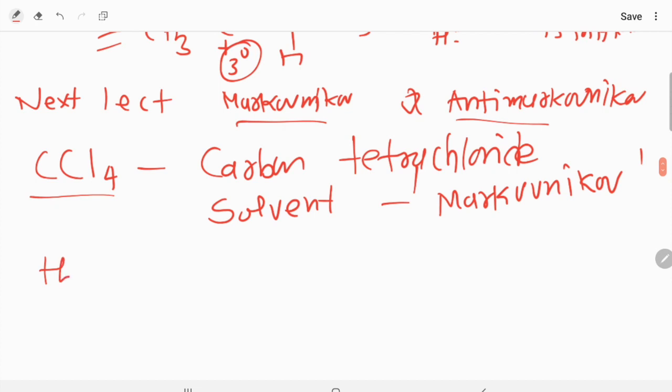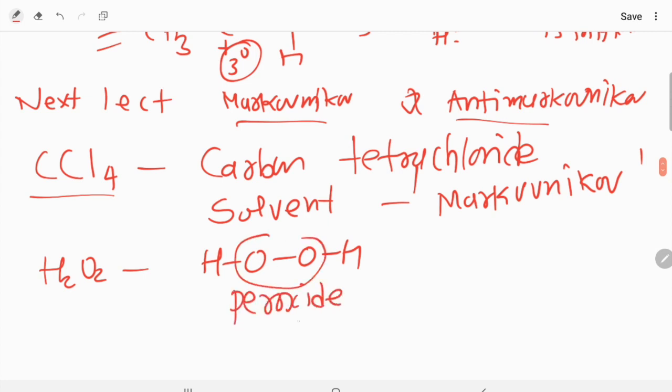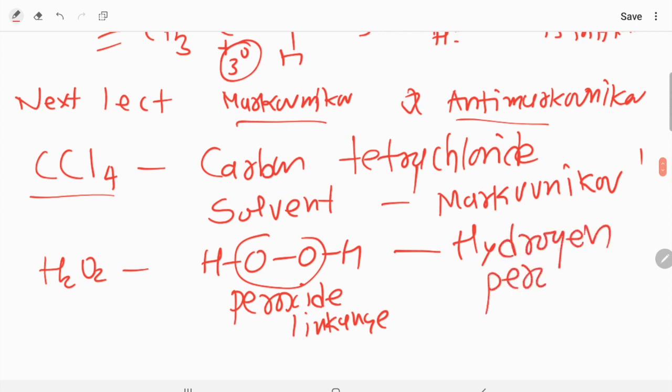Okay, one more thing is there, H2O2, which is known as HOOH. This kind of linkage, dear student, is known as a peroxide linkage, and this kind of particular compound is known as hydrogen peroxide. Okay, this you are going to use in anti-Markovnikov. So these are some fundamental things that you have to remember before learning Markovnikov and anti-Markovnikov.